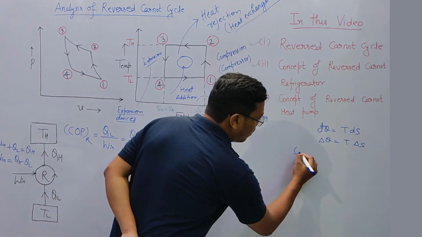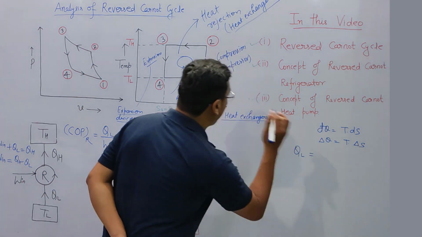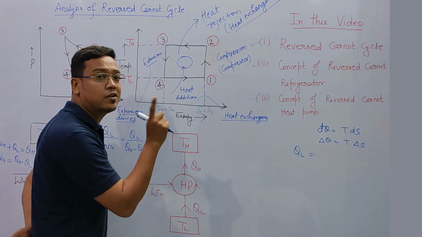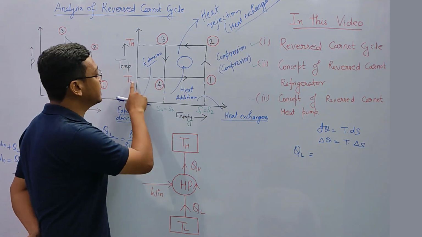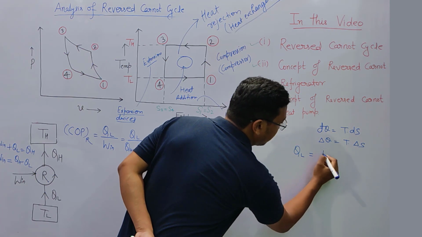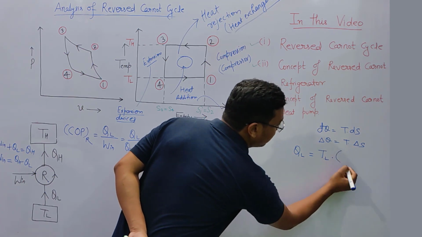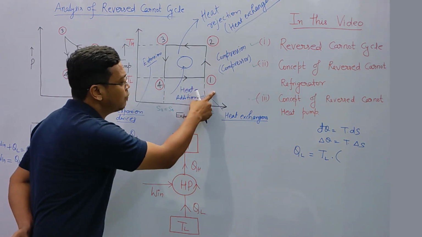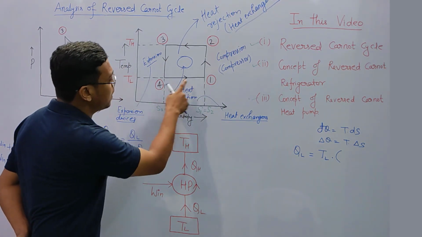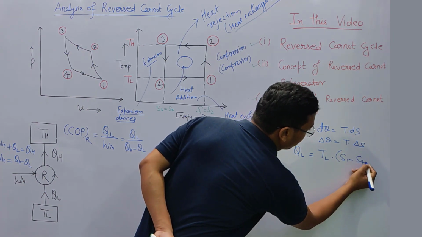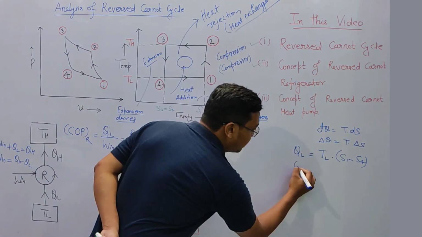Suppose QL is the heat addition 4 to 1 at constant temperature. So it is at temperature TL. So QL is equal to TL into delta S, meaning change in entropy from 4 to 1. What entropy is changing? S1 minus S4. Now, what shall be the QH?